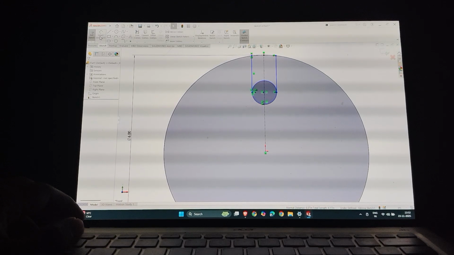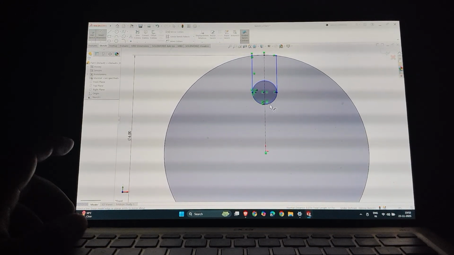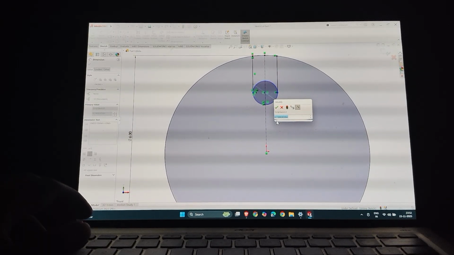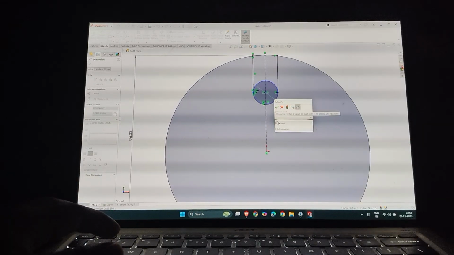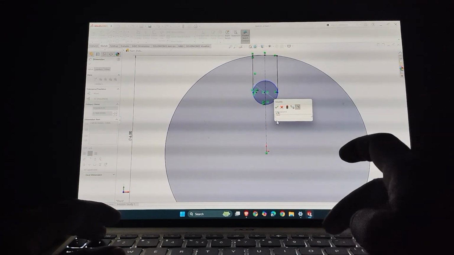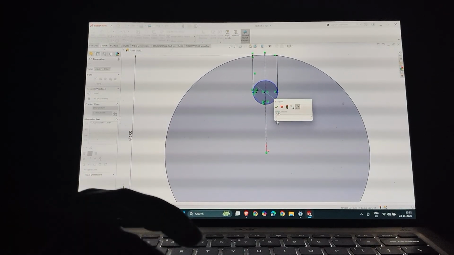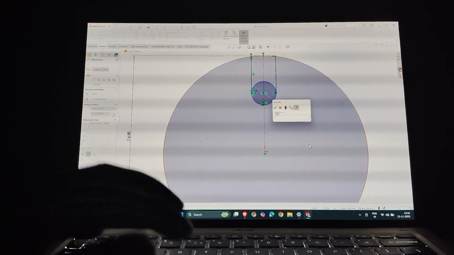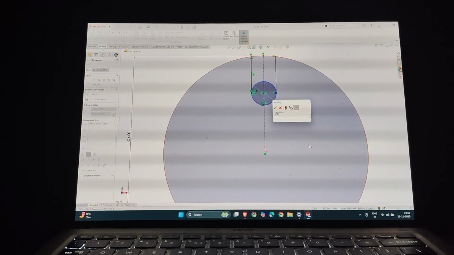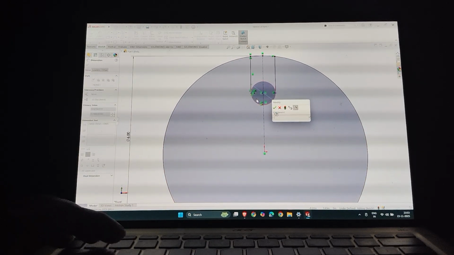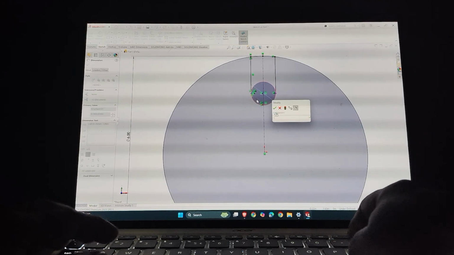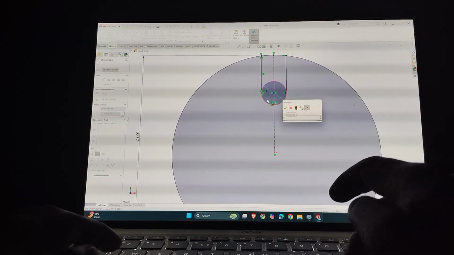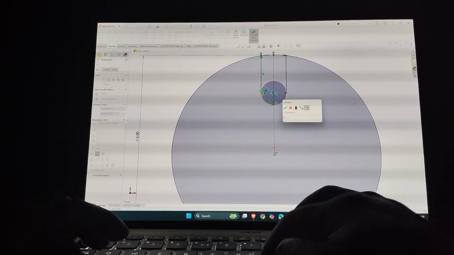Now I select the smart dimension and give the dimension to each and every point. First of all, I fix the slot radius. Let me check the dimension actually. Dimensions are very important. So the radius of this slot is 0.19 inch, so I fix it.